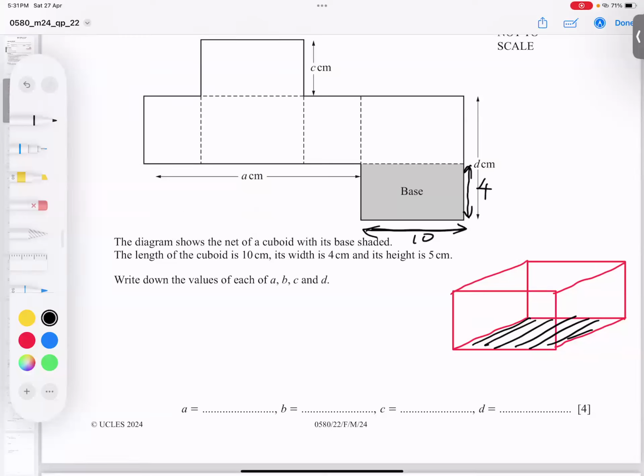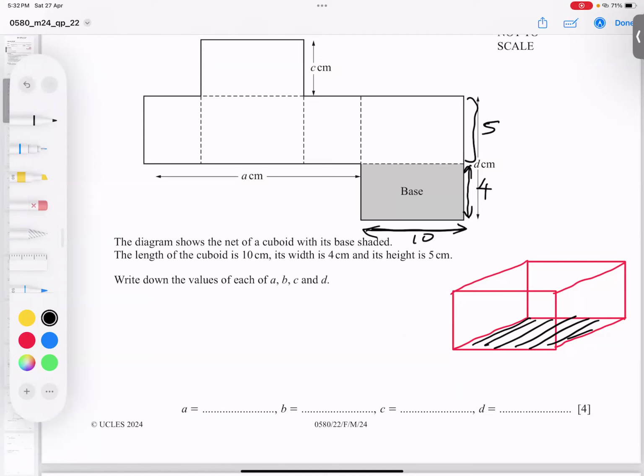Okay, if this is a 4 and this is a 10, students, obviously the height, where is the height? You saw in the previous video, this wall will become a height. Have a look here in this cuboid, you can see this one. So this side, when it unfolds, it will become like this. I think you got my point. And that is why this is called height, and the height is 5.